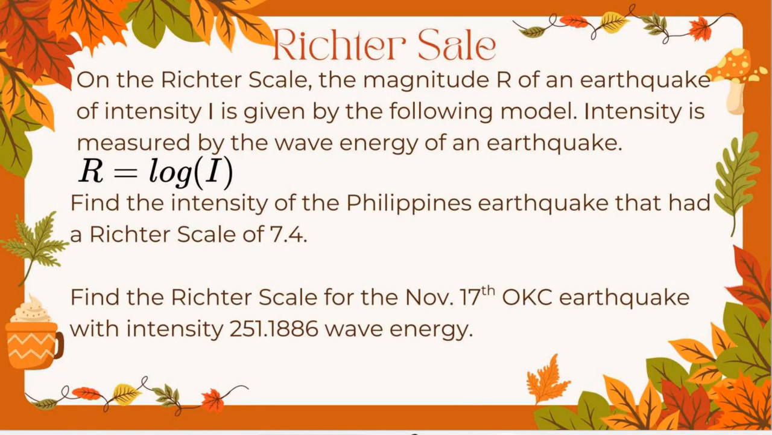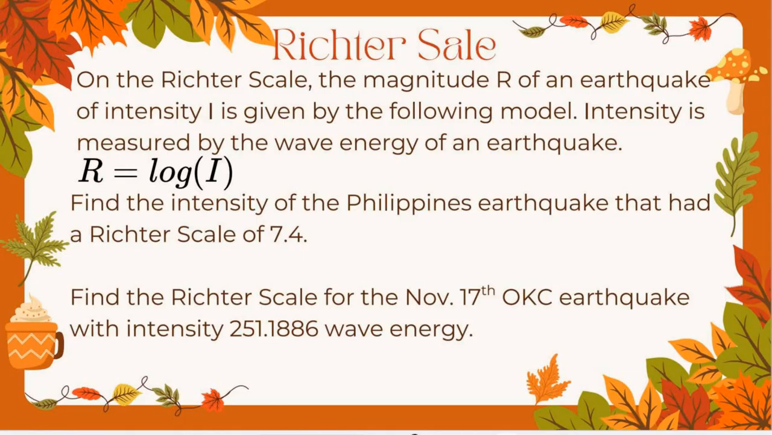Is a log example. So it says on the Richter scale. So the Richter scale is the scale that is used to rate earthquakes. The magnitude R of an earthquake of intensity I is given by the following model. R equals log of I. Intensity is measured by wave energy. So have you ever seen in the movies, or even sometimes on the news, if they're looking at earthquakes, right? You see the seismograph, that's the little needle that moves back and forth. That's measuring the wave energy that is going on underneath the ground. And so that's basically what this I is representing, the intensity of those waves.